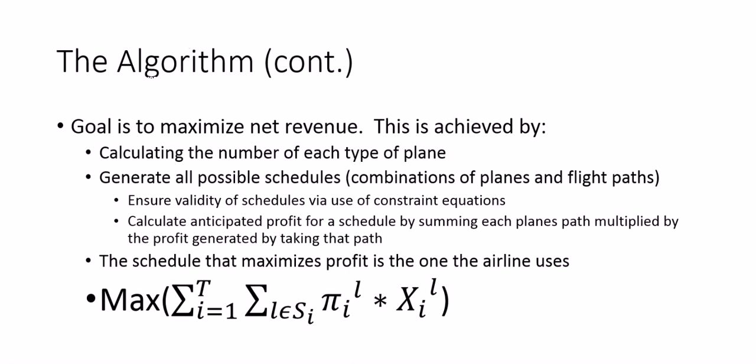So what this does, the algorithm calculates the number of each type of plane, then it generates all possible schedules, so combinations of planes and flight paths. It ensures it's valid by use of constraint equations, and it calculates the anticipated profit by summing each plane's path multiplied by the profit generated by taking that path, and it gets the maximum for all the schedules.